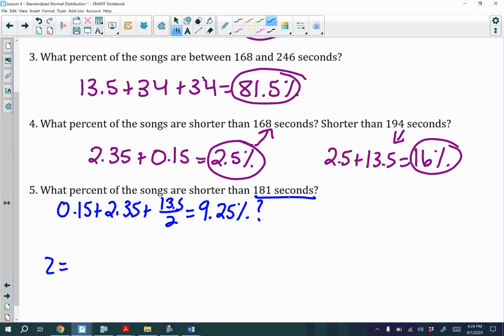So remember how we find the z-score? We do 181 minus the mean, which is 220, over the standard deviation. So you plug this into your calculator, and we get about negative 1.5. So what that means is, well, 181 is negative 1.5 standard deviations below the mean.